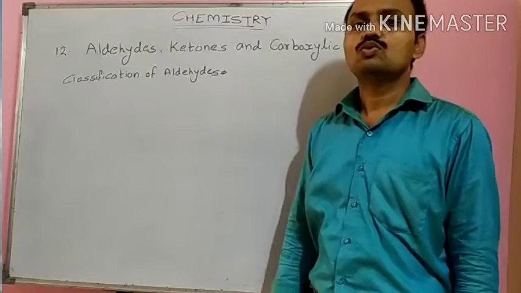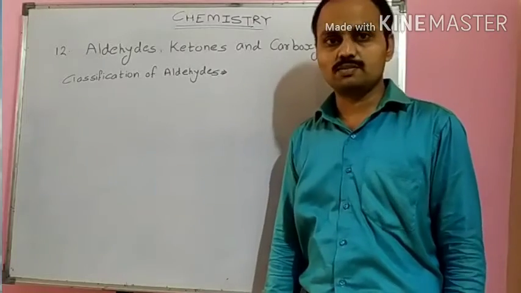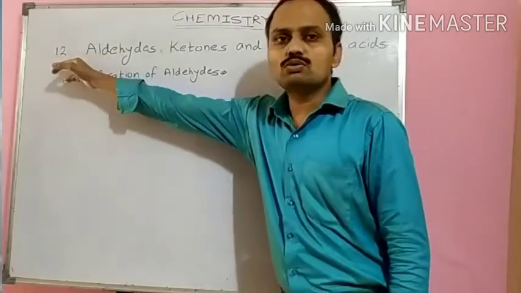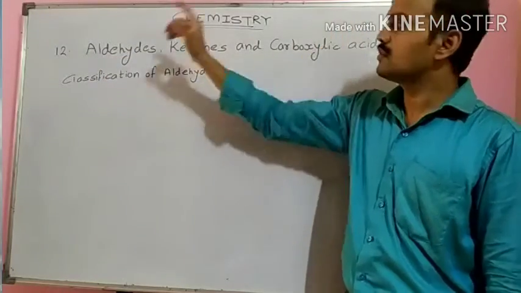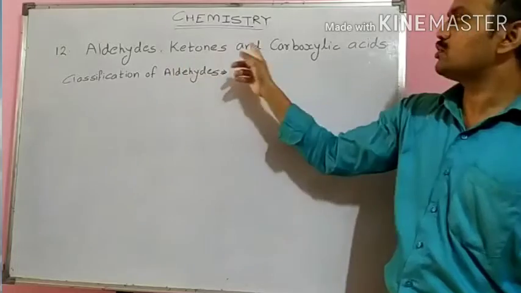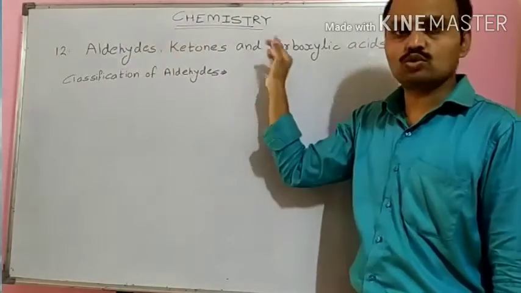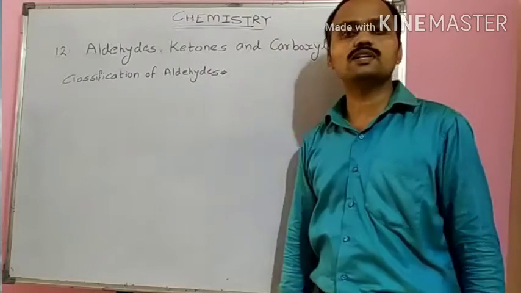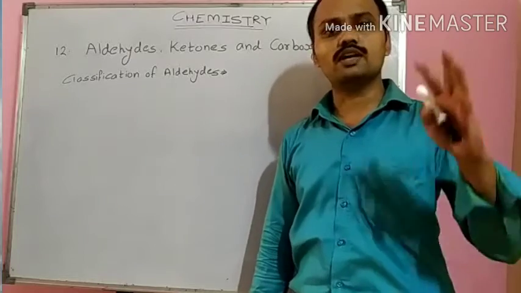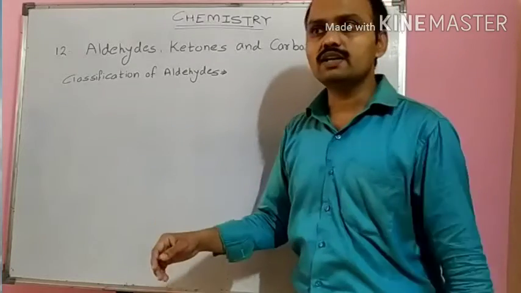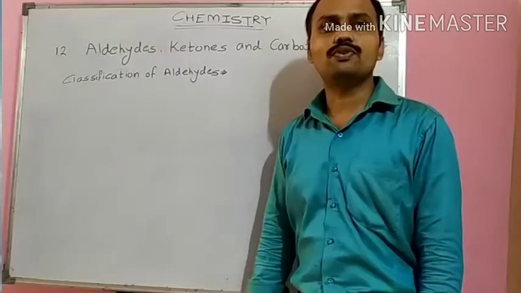Let us move to the next chapter of our 12th standard chemistry. Chapter number 12, aldehydes, ketones and carboxylic acids. The names aldehydes, ketones and carboxylic acids suggest they are functional groups, and students, we have already studied functional groups in organic chemistry in our 11th standard.